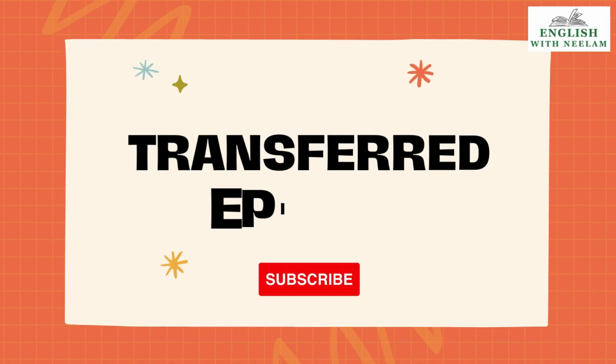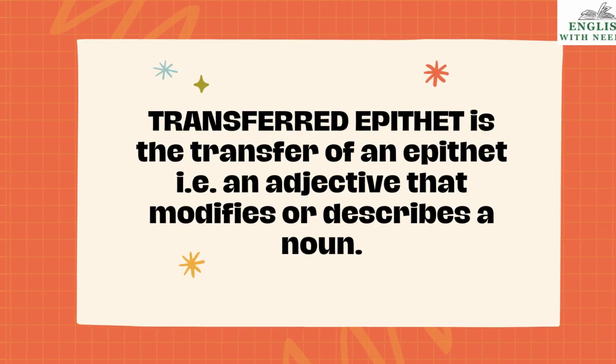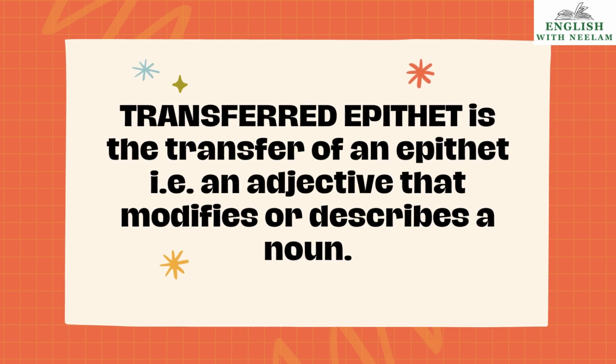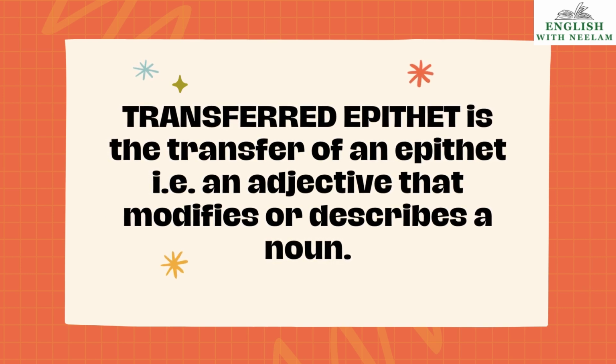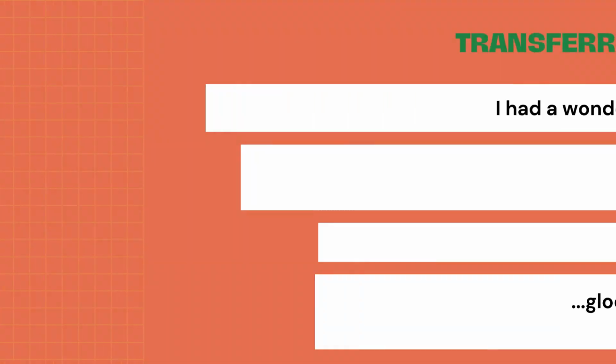Next poetic device is transferred epithet. Transferred epithet is the transfer of an epithet. Epithet means adjective. It is the transfer of an epithet or an adjective that modifies or describes a noun.